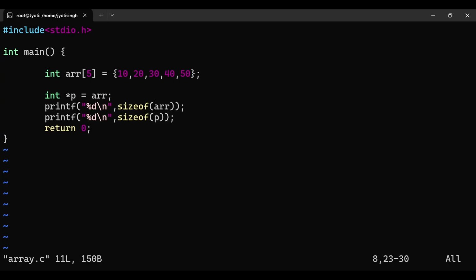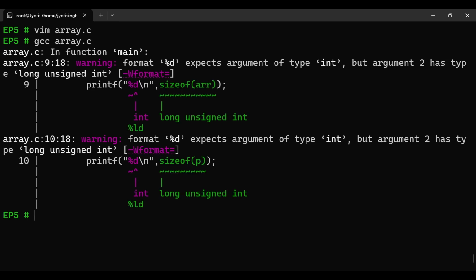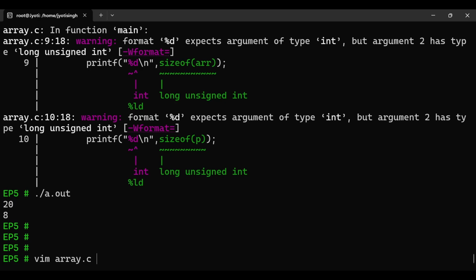This is a very simple example where we have an array and a pointer. The pointer stores the address of the array. We have printed the size of the array and the pointer. The size of the array will be the complete array, since the array owns the memory, so the size will be 20 bytes. The pointer is just an address holder, and its size is architecture dependent, that is 8 bytes. We are getting the same in the output.